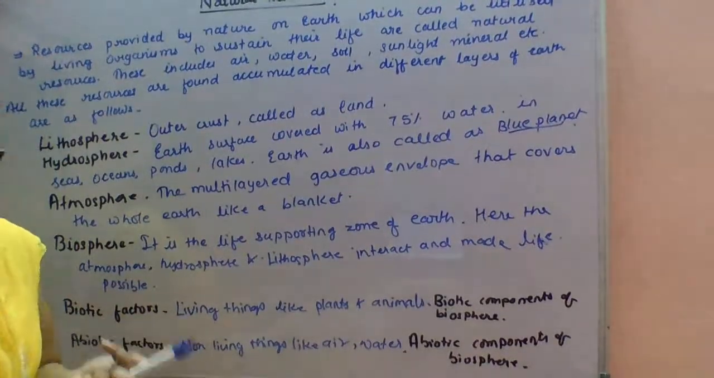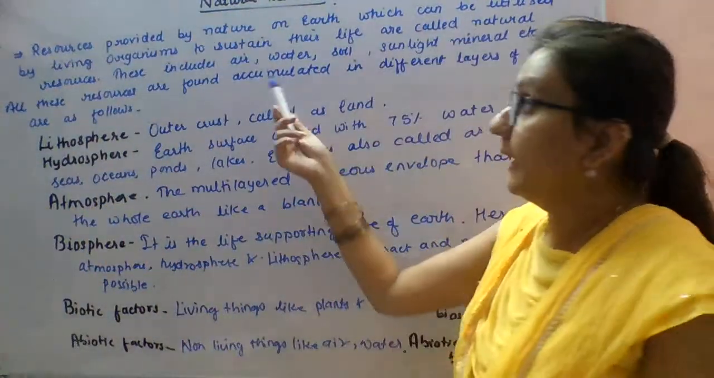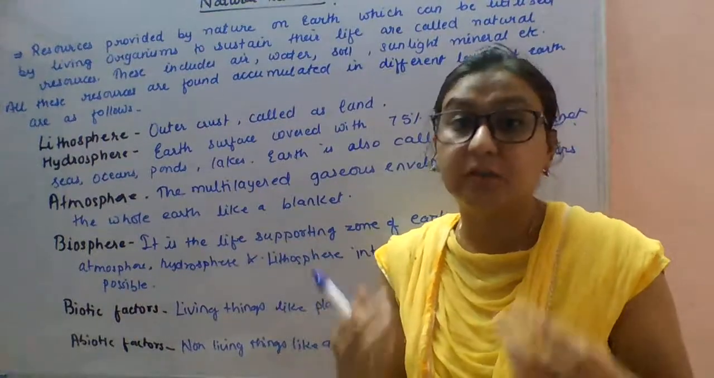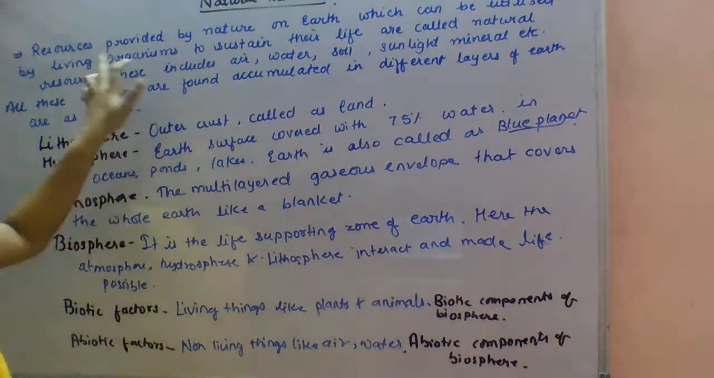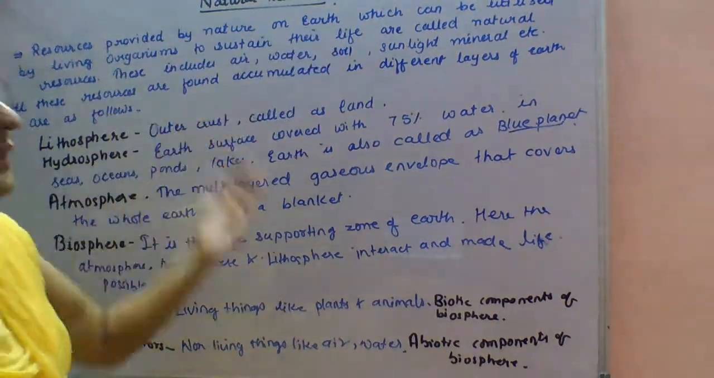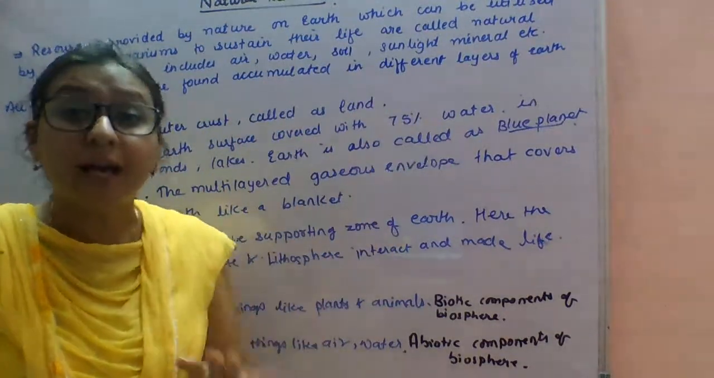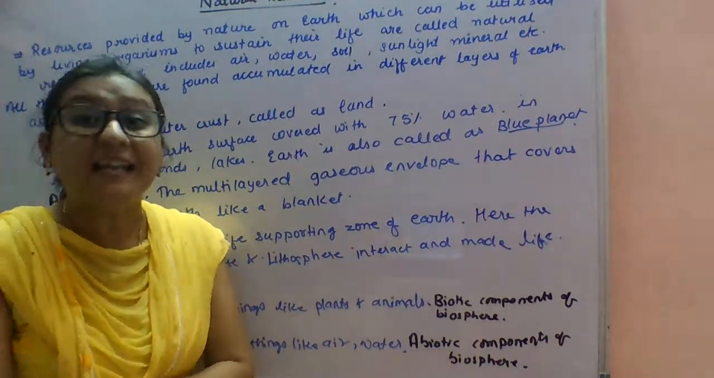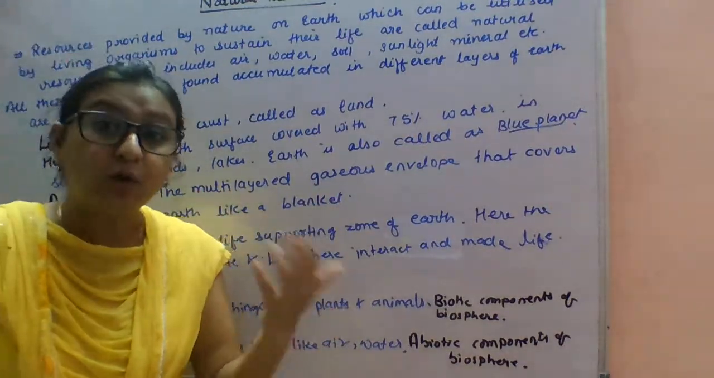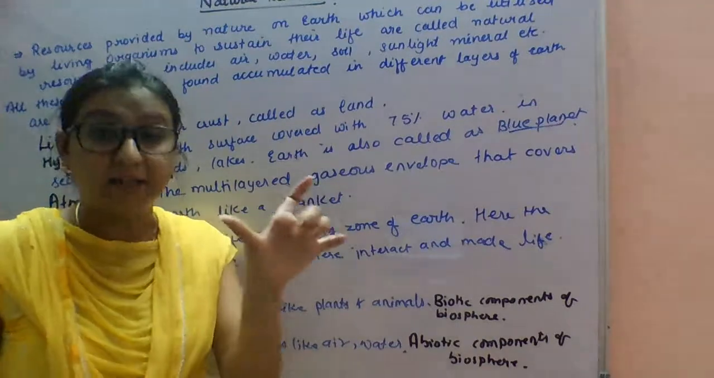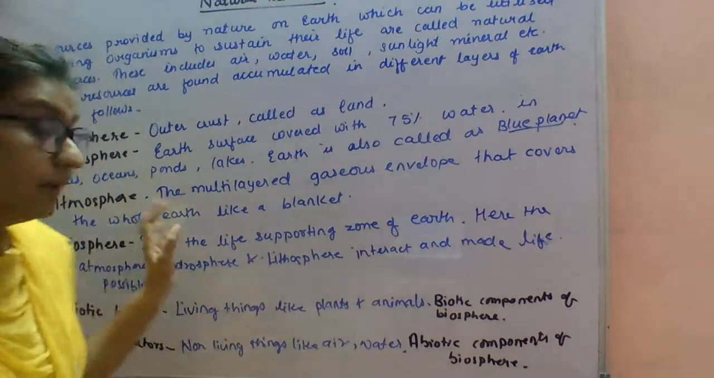Okay children, so this is all about the introduction. I am explaining this once again. Resources means what is obtained naturally and utilized by us. These are resources provided by nature on earth which can be utilized by living organisms to sustain their life. These include water, air, sunlight, minerals. These are very helpful to us for sustaining our life. Next, what is lithosphere? The name itself says it is land. The outer crust called land is the lithosphere.